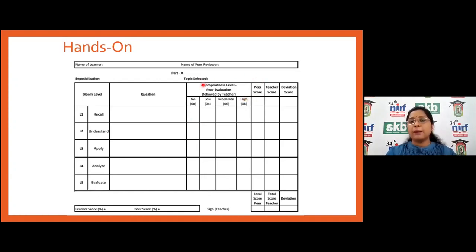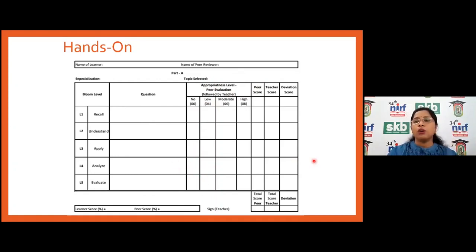Here you can see the appropriate level of peer evaluation. So they need to find out whether the question is really at the recall level. Generally definitions, define this, enlist these things, this comes to the recall part. Understand is where the principle is there, so that comes to the understand part. Then apply. So when things are associated with the application of the test methods or their evaluation, that comes to apply. Analyze, that is analytical methods, and evaluate.